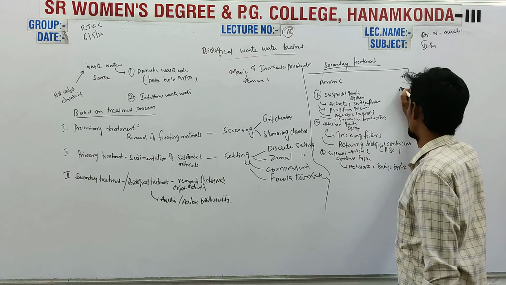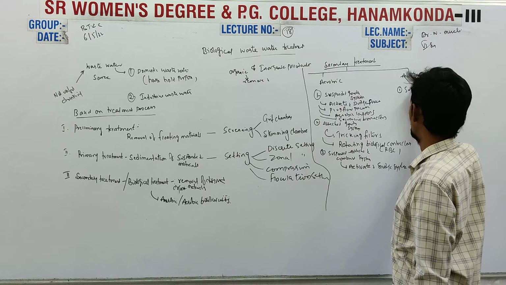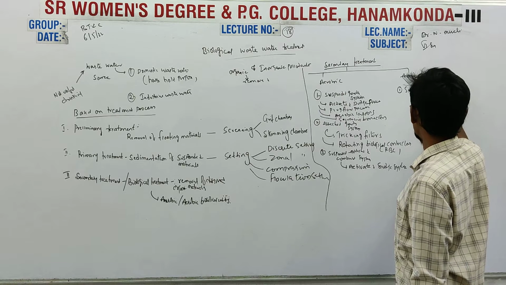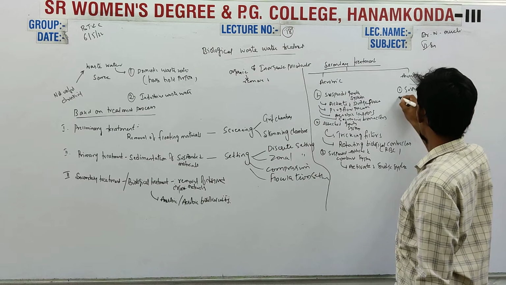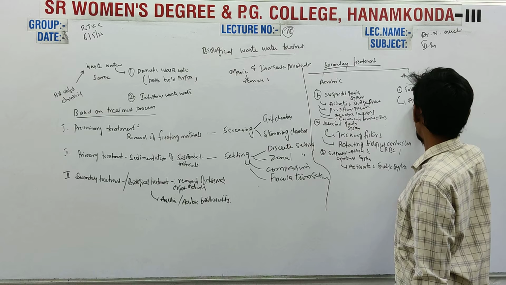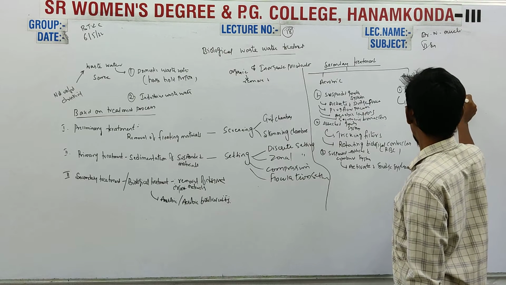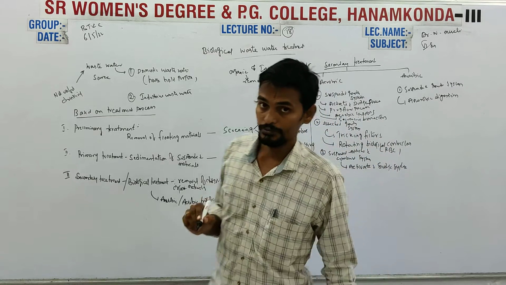Whereas in anaerobic we have the suspended growth system, which includes anaerobic digestion.